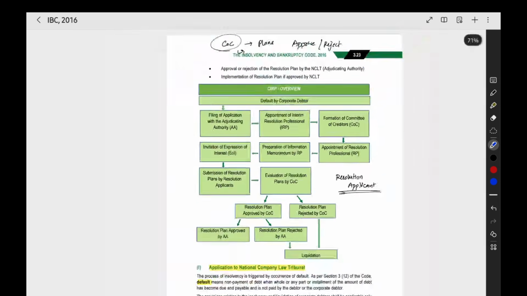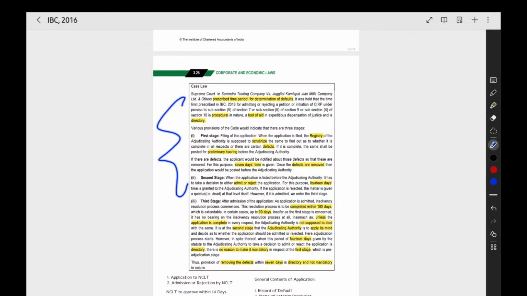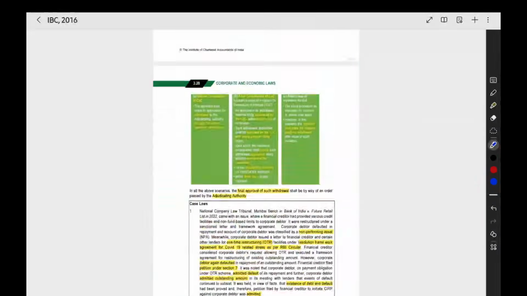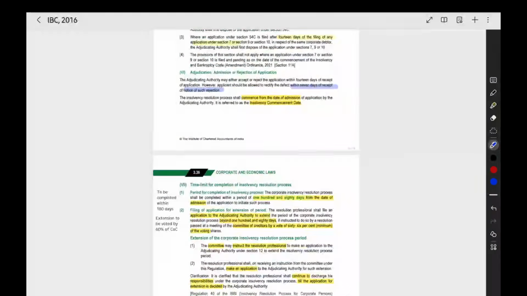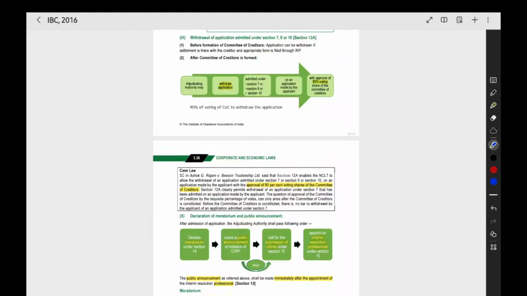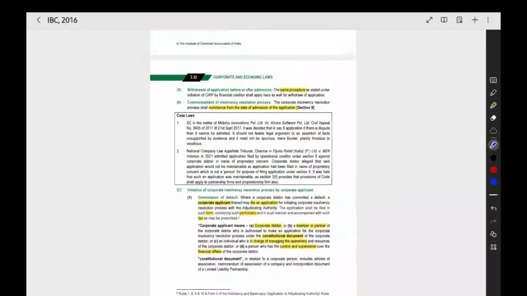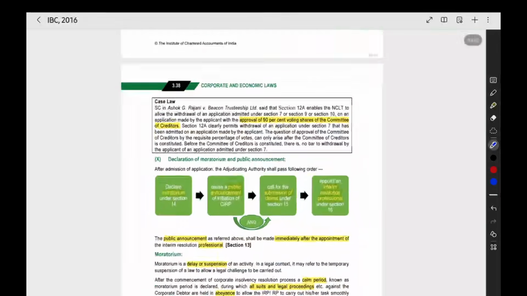Now, committee of creditors. Here we have some case laws that we can see at last. One more point we have is related to the withdrawal of the application, that also we can see at last. Now the next point is formation of committee of creditors. Before that, after appointing the IRP, some activities will happen that we can see first.